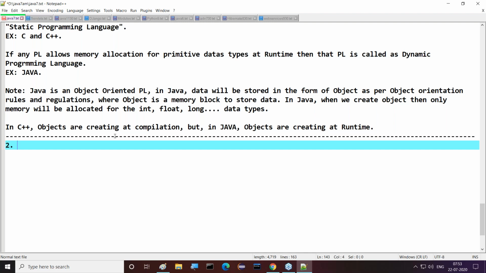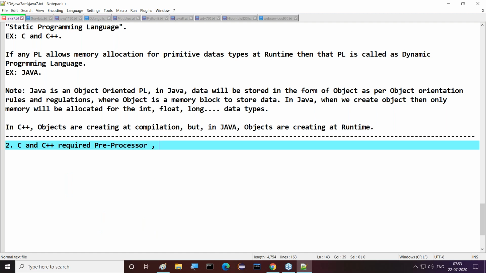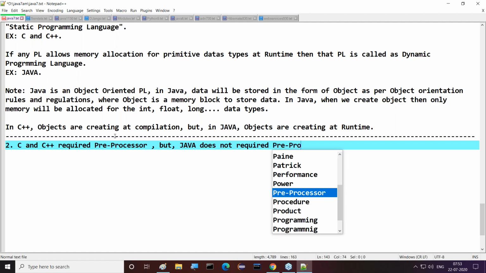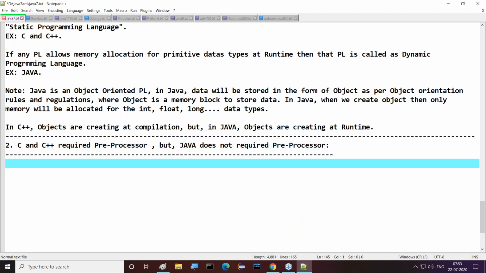The second difference is: C and C++ require a preprocessor, but Java doesn't require a preprocessor. Java doesn't require a preprocessor, but C and C++ require a preprocessor. This is a point, sir. So a preprocessor is required by C and C++ and not required by Java.